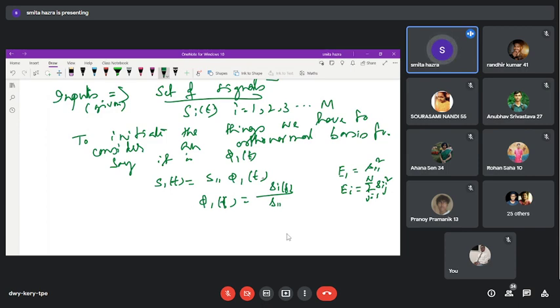So whatever you consider, you consider with respect to the first input. You are taking the first signal from your set, signal number 1, and considering its energy. So E1 is equal to S11 square. So what you can write here, the complete description of this orthonormal basis function is phi 1(t) equal to S1(t) over root under E1.